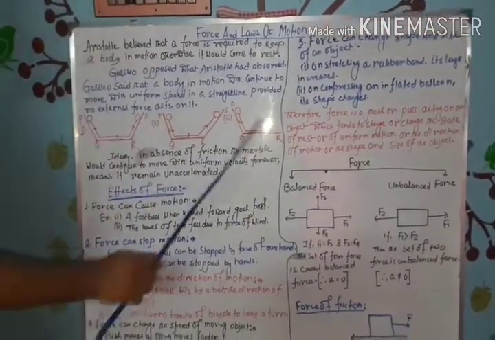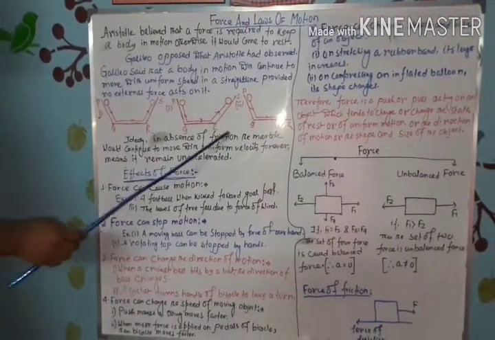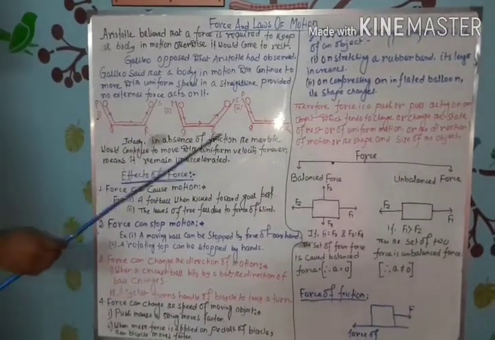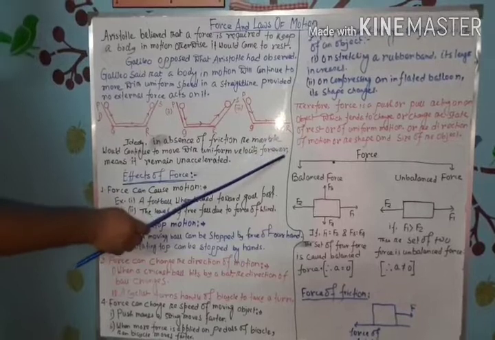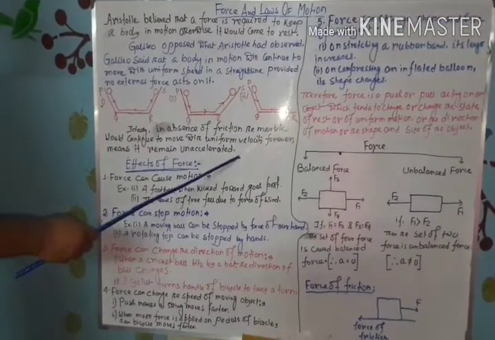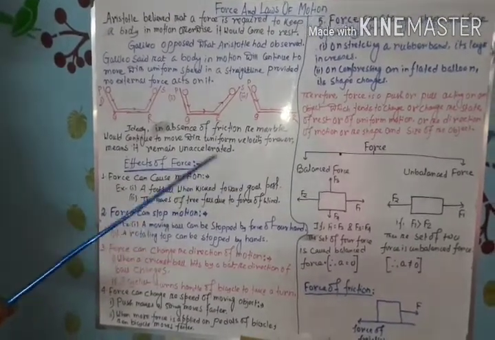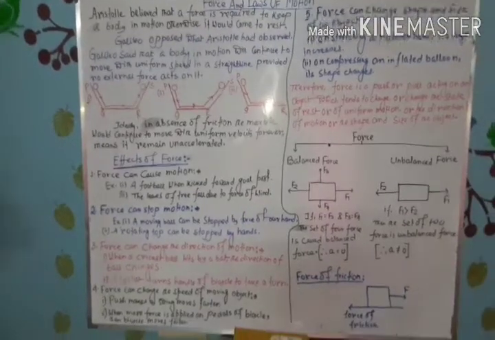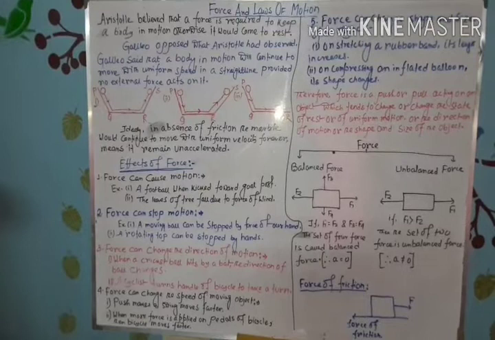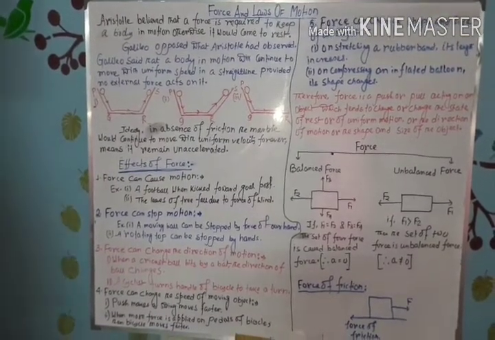From these three observations, finally Galileo said that in absence of friction, the marble would continue to move with uniform velocity forever. Means it will remain unaccelerated. So whenever a body is in motion over the surface of another body, if there is no force of friction between the two surfaces, then the body continues its motion without acceleration.